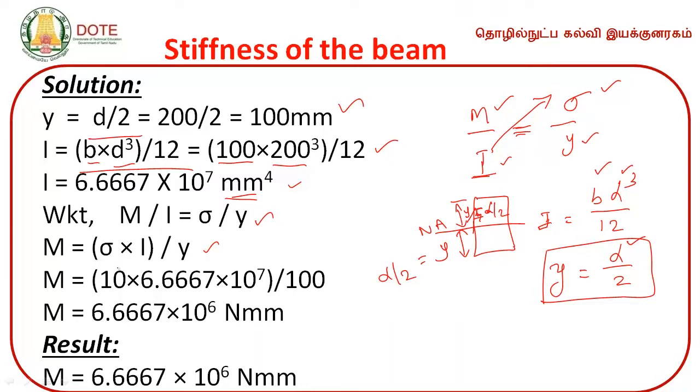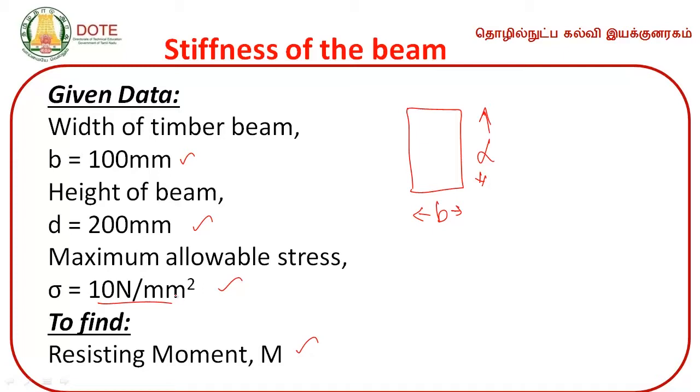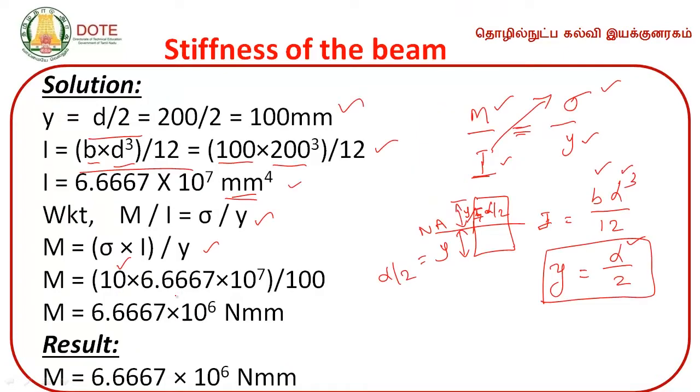Now sigma is known. It is given in the problem. How much have they given? 10 Newton per mm square for timber material. So 10 Newton per mm square multiply by I, which we have just calculated. I value is 6.667 into 10 to the power 7 mm power 4, and y. What is the y? y is the maximum distance of the outermost layer from the neutral axis, 100. So by simple substitution we can calculate the value of M as 6.6667 into 10 to the power 6 Newton mm.